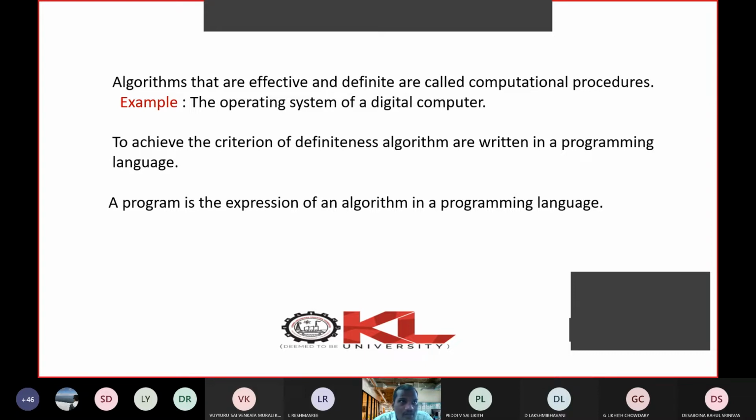If the algorithm is converted into a program in C language, it will be a C program. If you take Java, the same algorithm will become a Java program. So the expression of each algorithm step in a particular language is a program. That is the difference between a program and an algorithm.